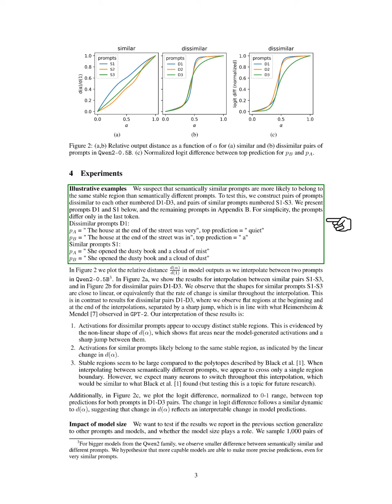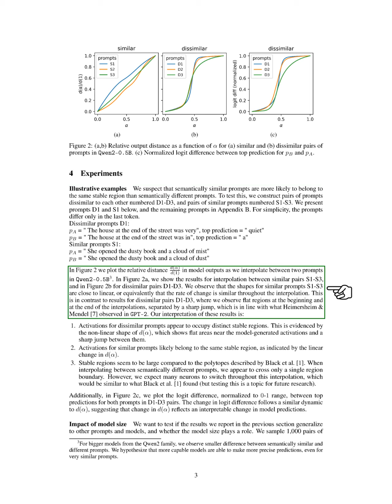We suspect that semantically similar prompts are more likely to belong to the same stable region. To test this, we create pairs of dissimilar and similar prompts. Our results show that for similar prompts, the changes in output are linear throughout the interpolation, while for dissimilar prompts, we observe distinct stable regions with sharp jumps in output.